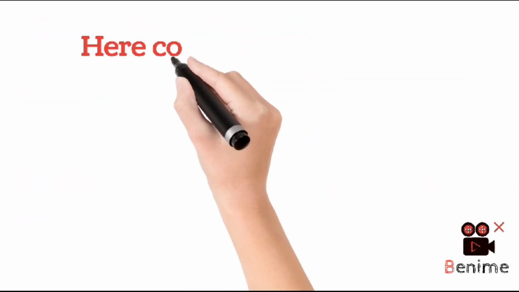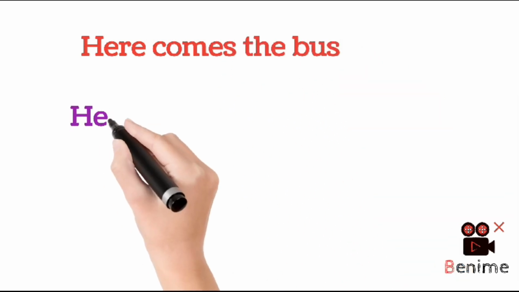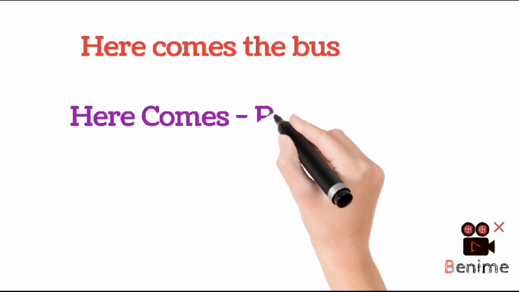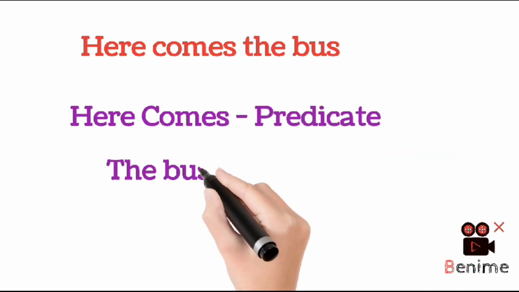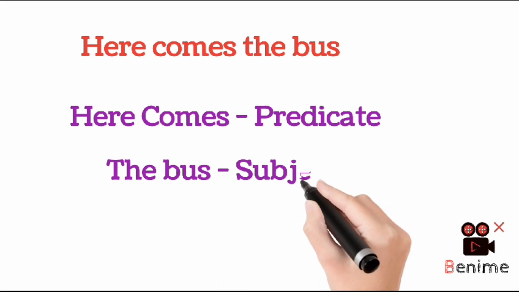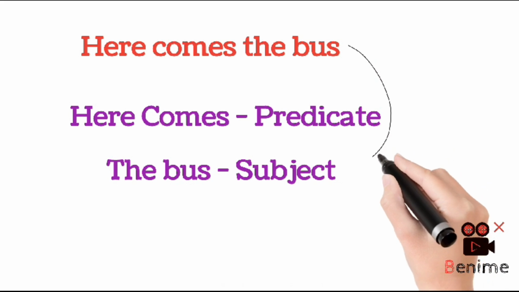The subject usually comes first, as you can see in these examples, but occasionally it is put after the predicate. Example, here comes the bus. In this example, here comes is the predicate, the bus is the subject.